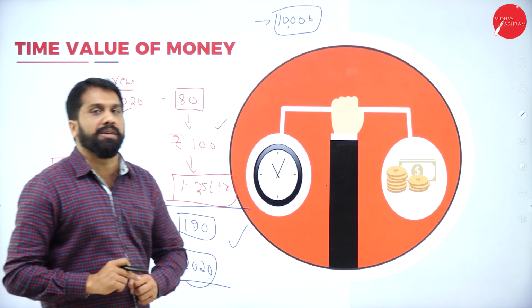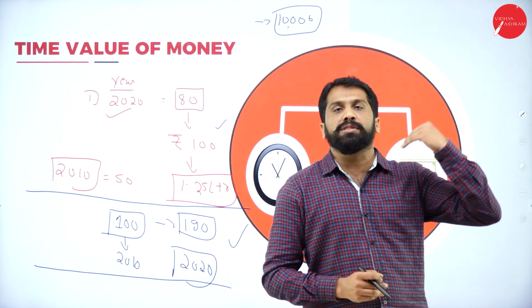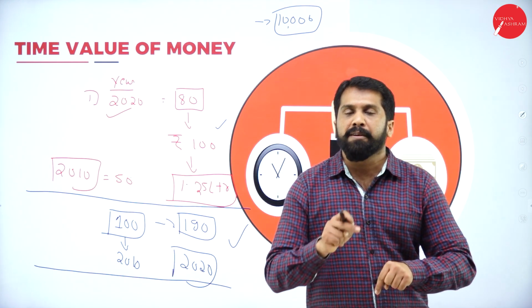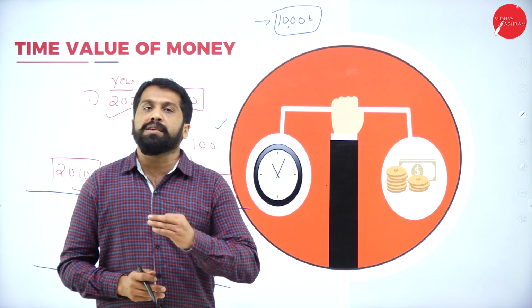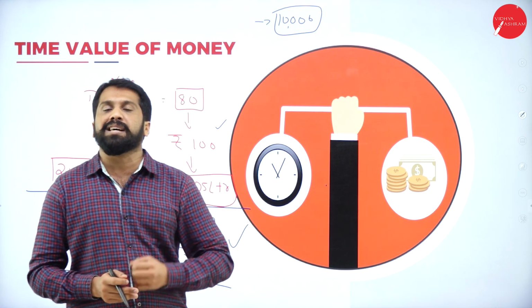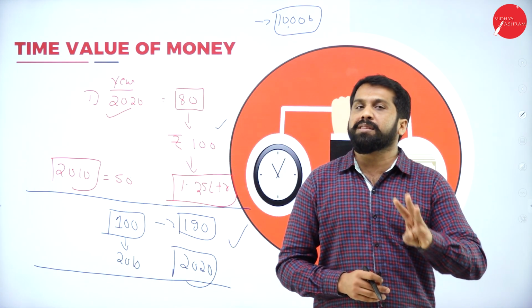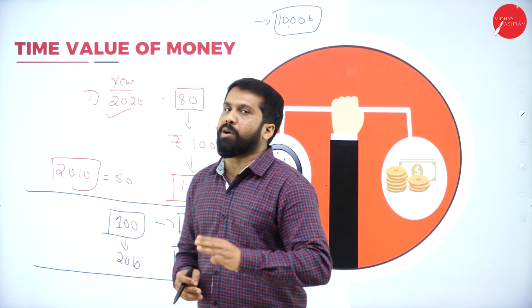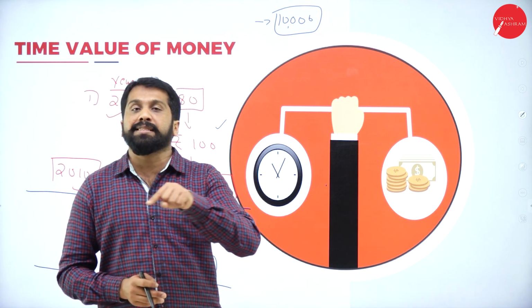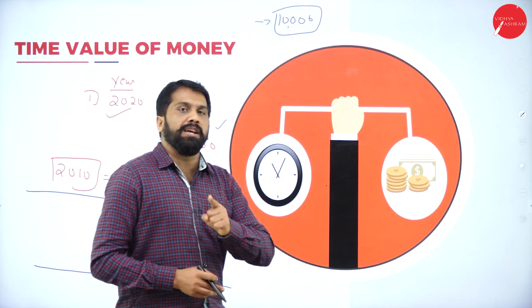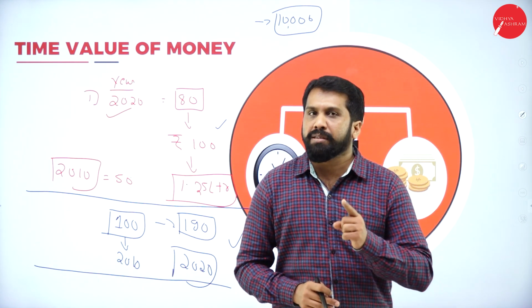Remember, this is very important. Today, happily, your dad said, you got centum, take 10,000. Even though you use it after 1 year or so, you take it today. Why? Because of uncertainty. What is uncertainty? After 1 month, your dad's mind may change. Or else, after 1 month, your dad may be out of station. Third, after 1 month, your dad may not have the 10,000 with him. He may invest it somewhere else. These are the cases. Better always, if you are receiving today, receive it. Never postpone the income. Clear?